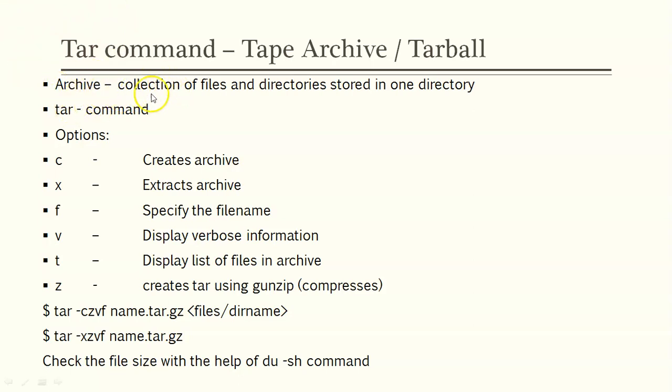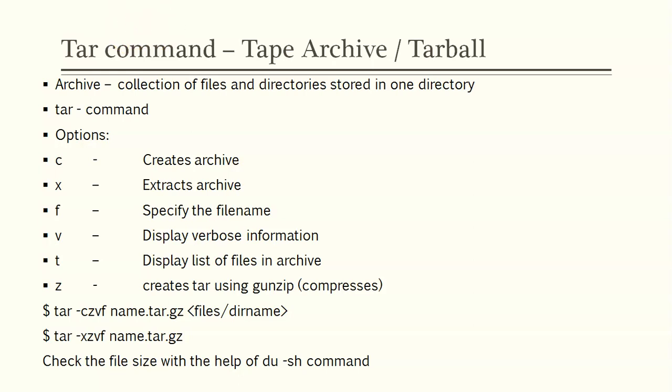What if we have multiple files available in a directory? In order to send these files from one location to another, and to make it more portable, we'll archive all the files into a single file, which is nothing but a tar file.